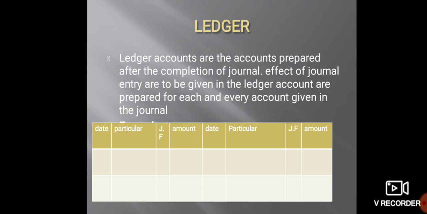And on the credit side, date, particulars, journal folio and amount. For example, purchase of goods for cash, the journal entry is purchase account debit to cash. So in this entry, the cash account is written on the debit side of the purchase account, and the purchase account is written on the credit side of the cash account.